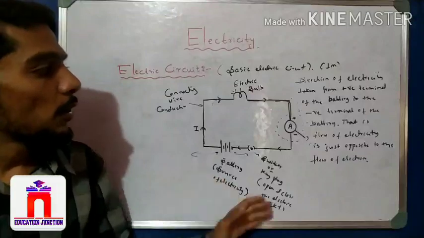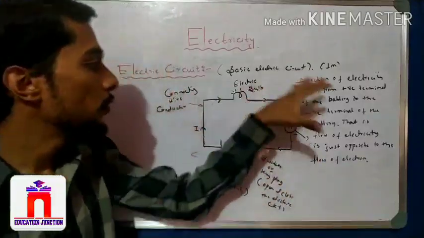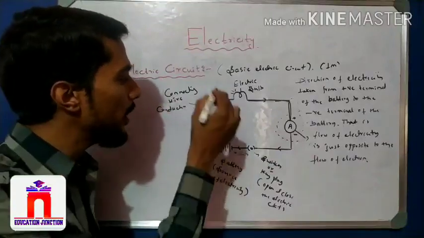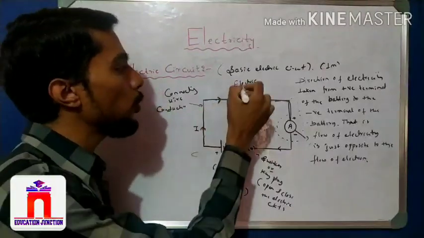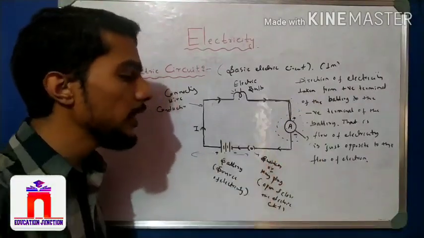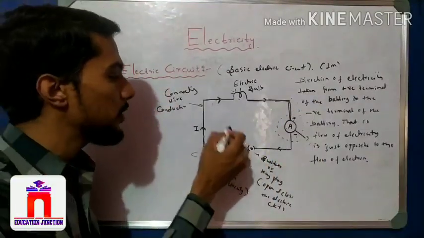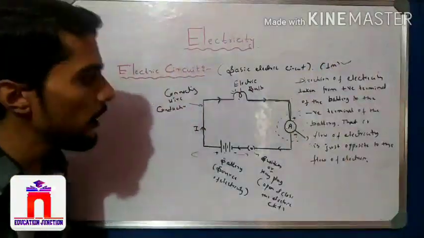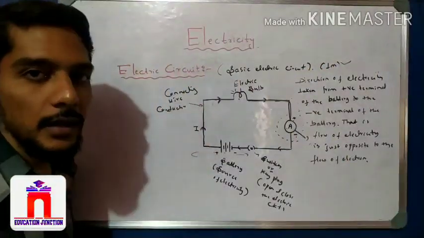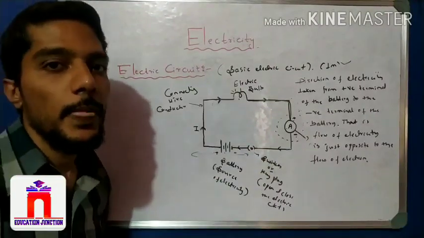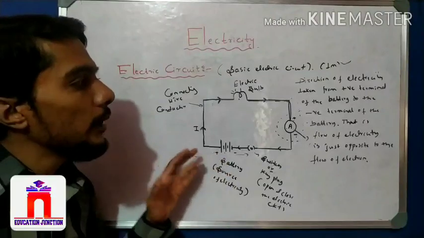So this is all about the electric circuit. If you write all these points, you get the full 1 mark. You have to write the battery, mention the direction, the bulb, the ammeter with plus and negative sign, the switch, and the battery with plus and negative sign. If you mention all these points, you get full marks, and this is nothing but the schematic diagram of a basic electrical circuit. Right students, these are all very important points.